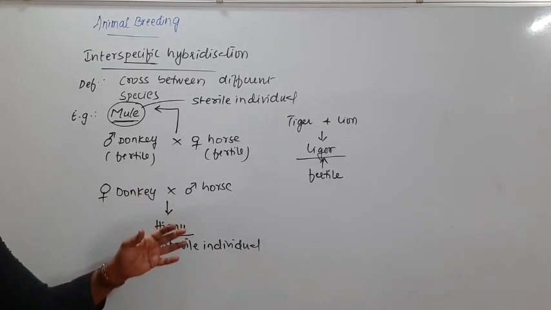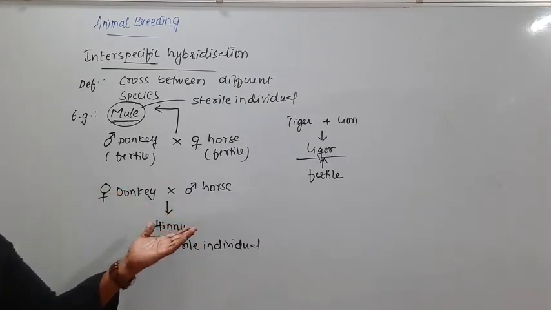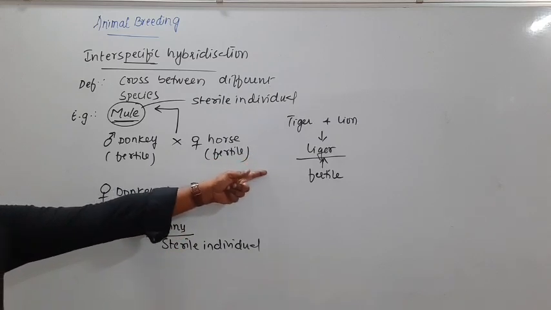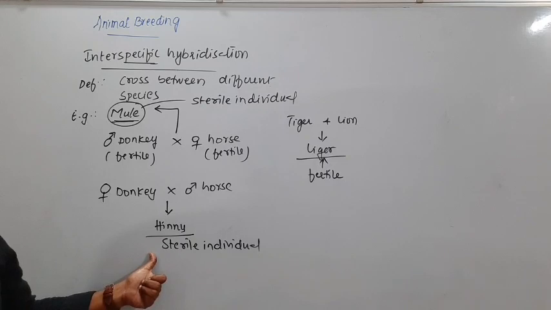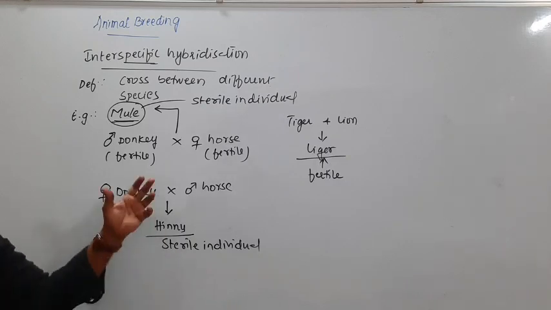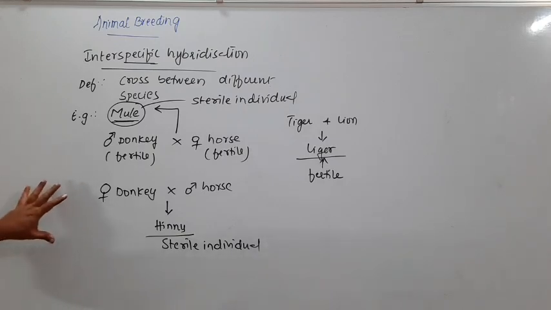You can get some extra information by googling it. You can even watch pictures of liger, mule, and hinny. Just type it in Google, and you will come to know about all those things. So this is all about the natural way of breeding.